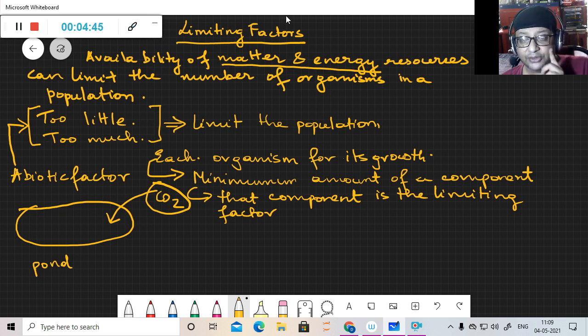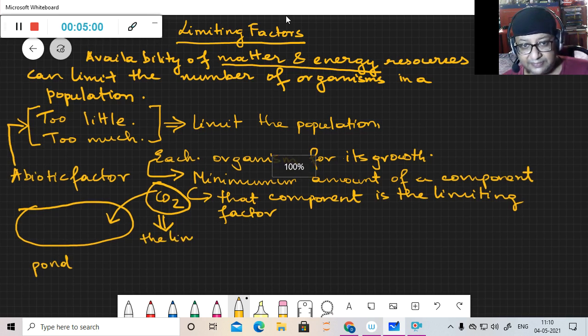This glucose is utilized by the corals, so a symbiotic relationship takes place. So one can always appreciate that CO2 is the limiting factor.